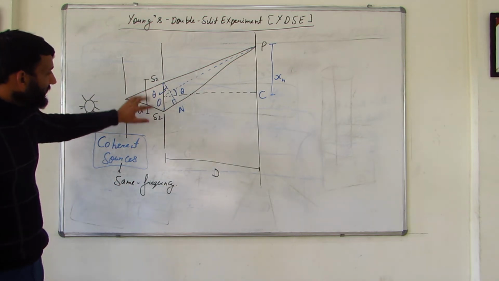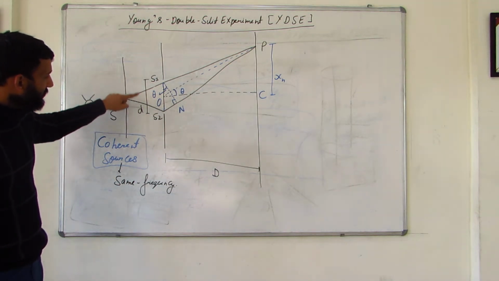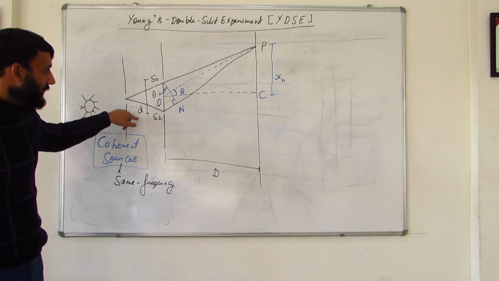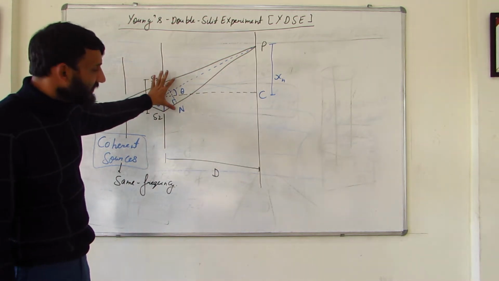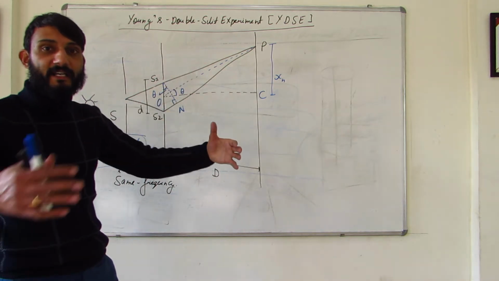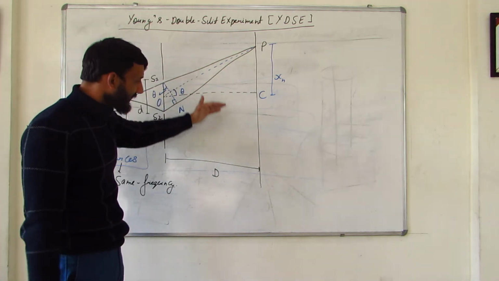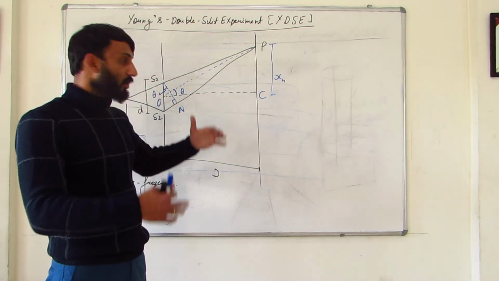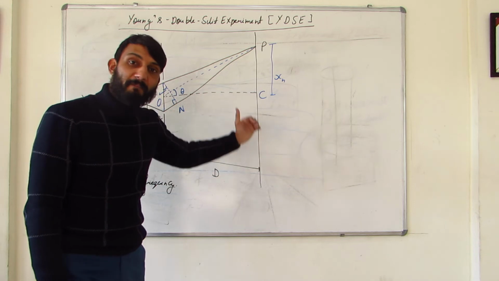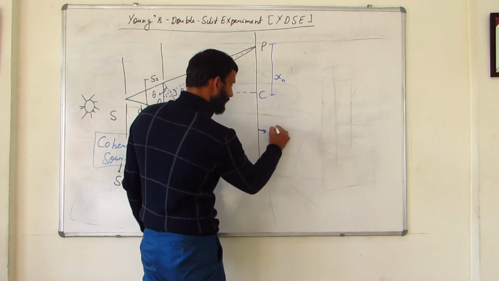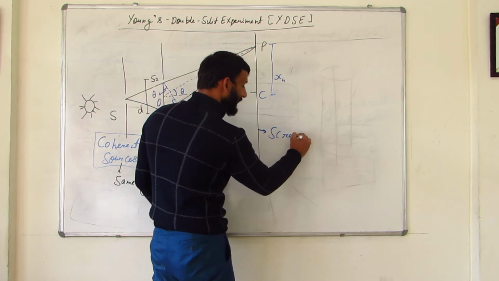Now we have created S1 and S2. The distance between these two is d. Small d is the distance between S1 and S2, that is, the two slits. Now the light rays from these two slits, having the same frequency, coherent sources S1 and S2, interfere along this space, and then form a pattern on the screen. This is the screen. So what kind of pattern do we see?